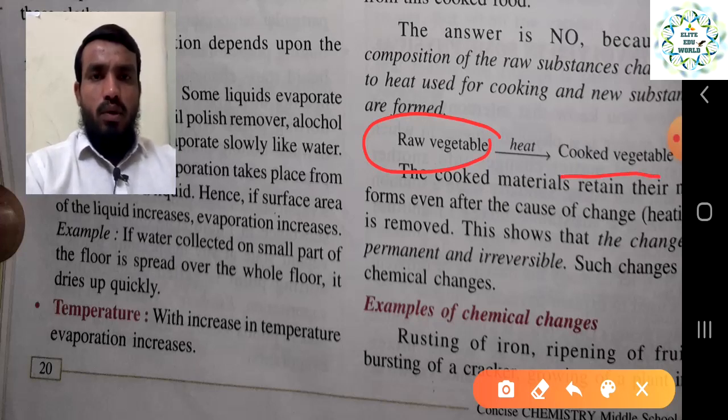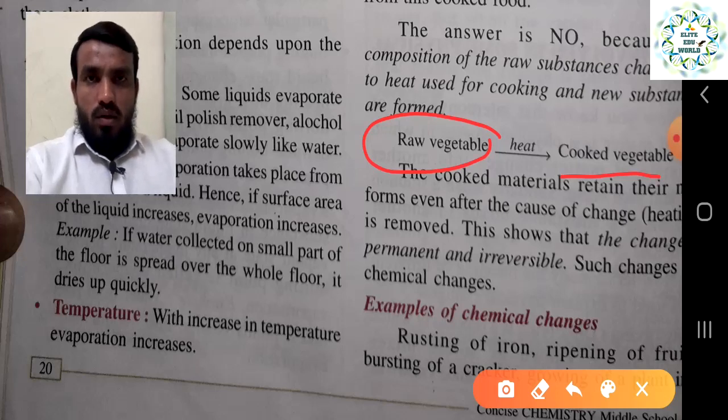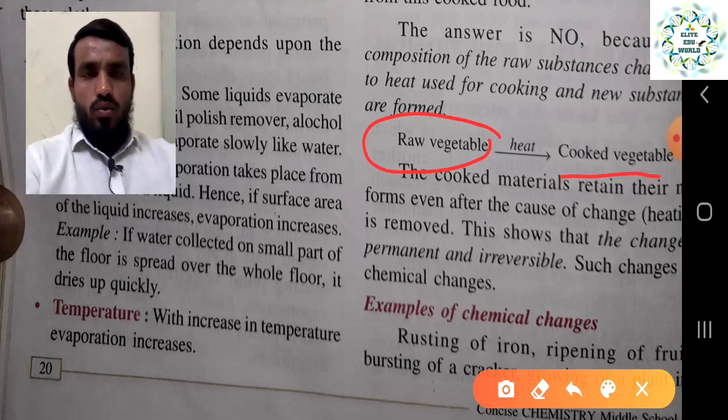We have taken the example of making chapati also. When you are just making a chapati from dough, it can be a physical change, because if it does not come out properly we will do it again. But once you cook it, you cannot make it back into dough, and it is totally different from the previous product. That is why it is an irreversible and permanent change.